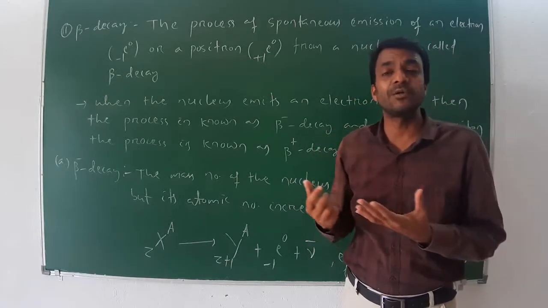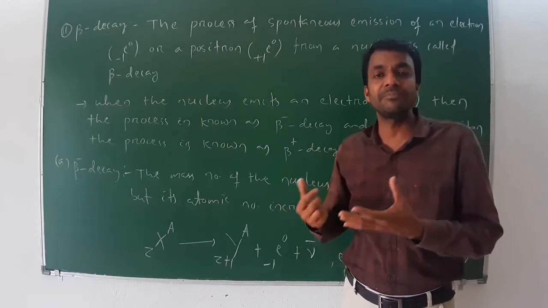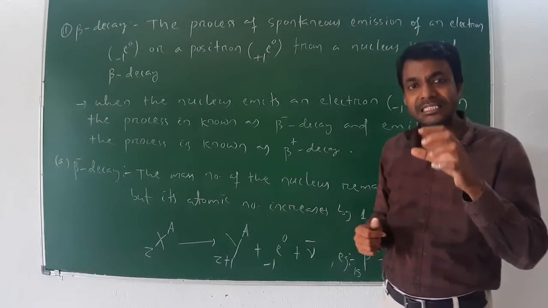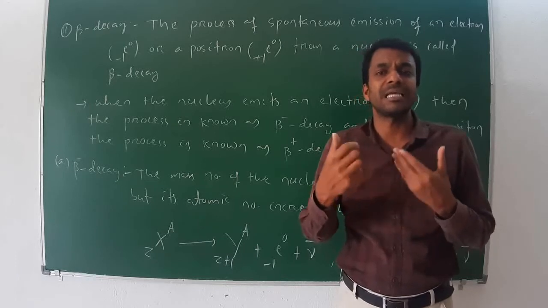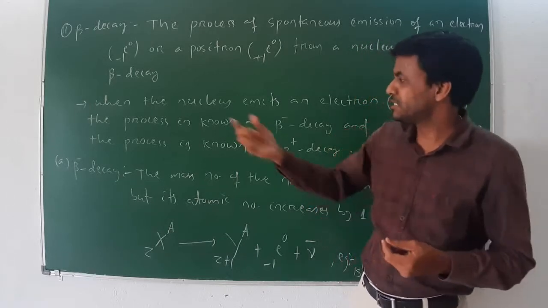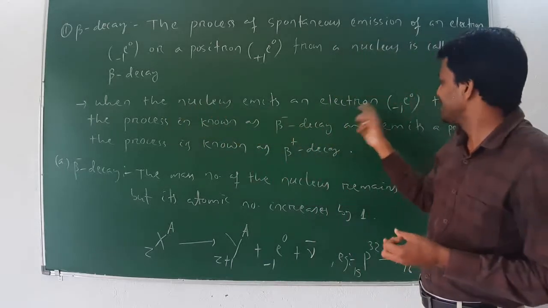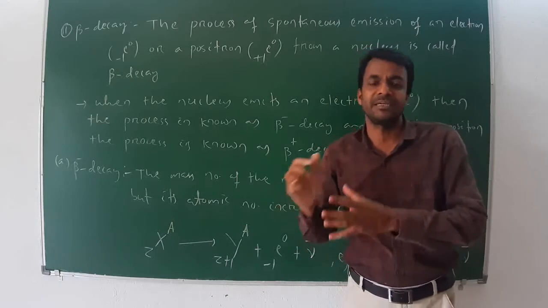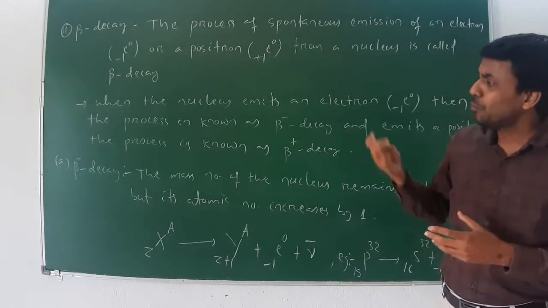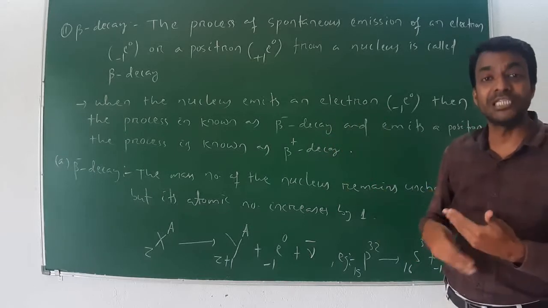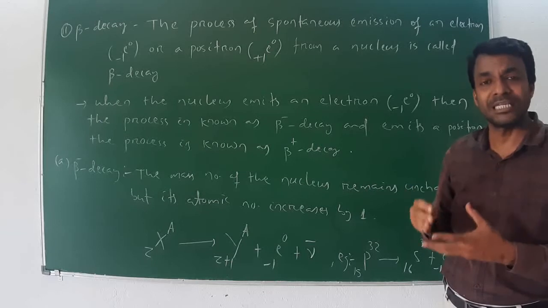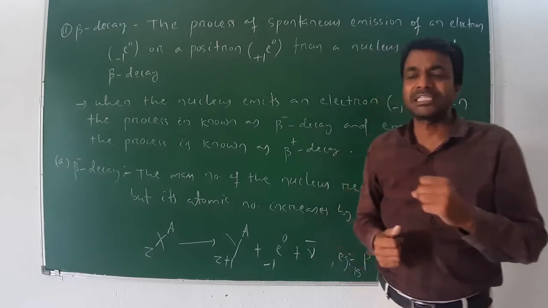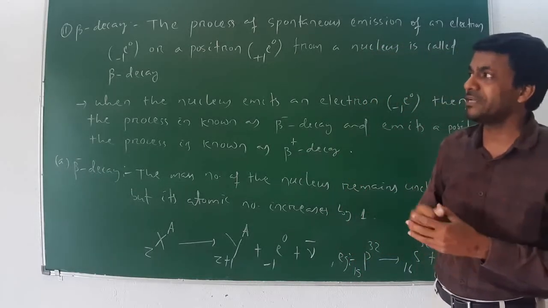Beta minus decay is defined as when the nucleus emits an electron, -1e0. And when the nucleus emits a positron, +1e0, the process is known as beta plus decay. Now let me discuss beta minus decay, the first type of beta decay.